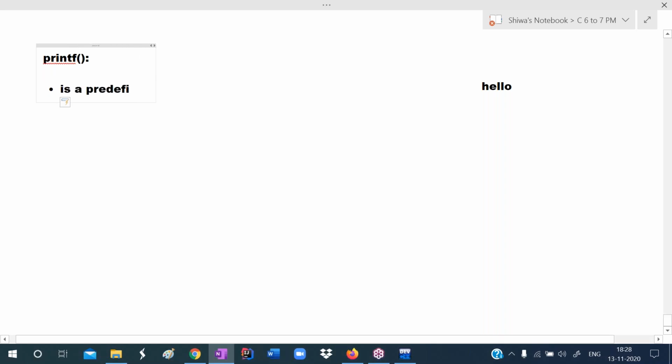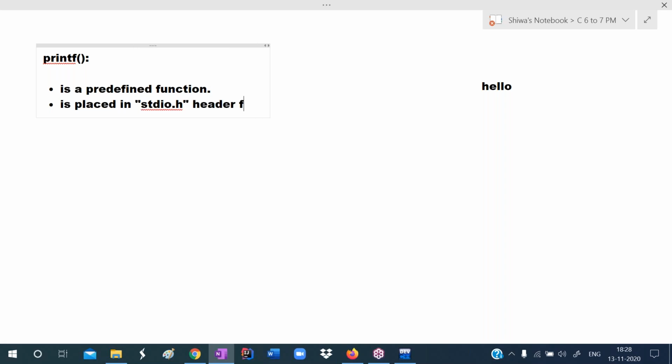Predefined, already defined function. Who defined? C language developers defined. It's a predefined function. Okay, it is placed in, where they placed? It is placed in one particular header file. That header file name is stdio header file.